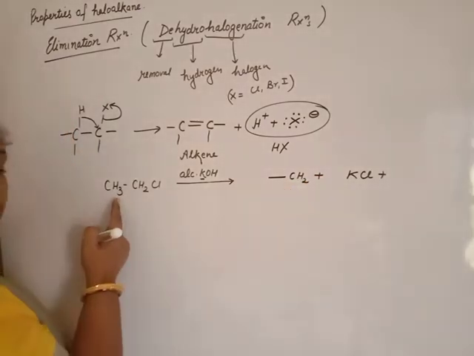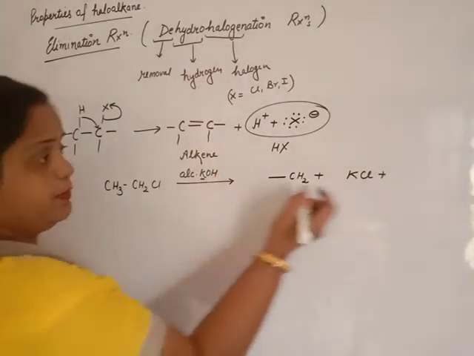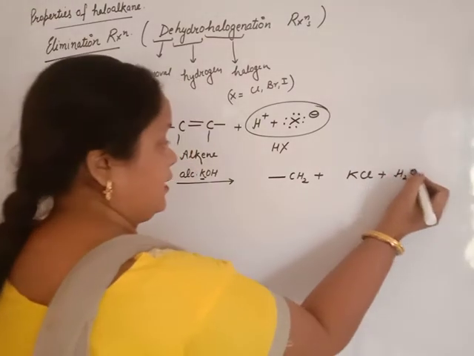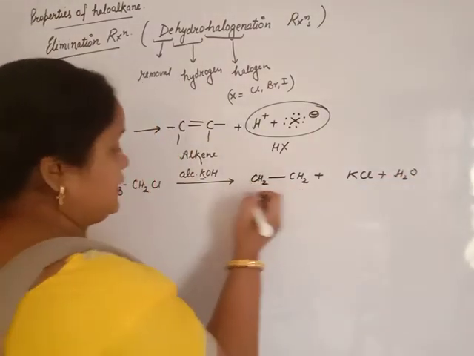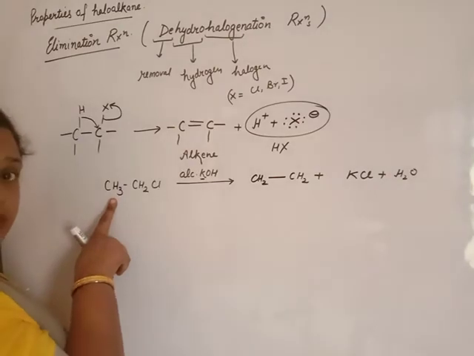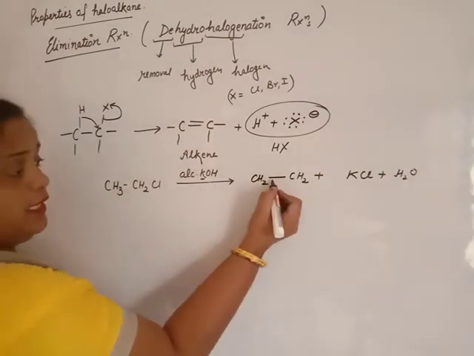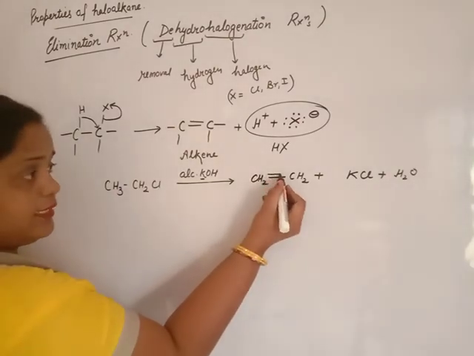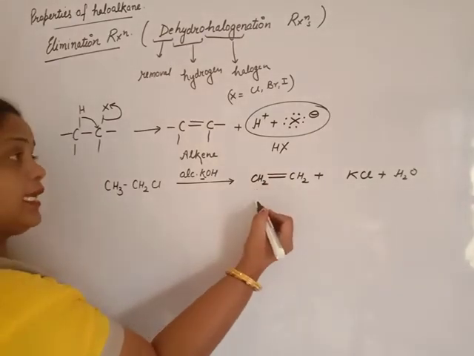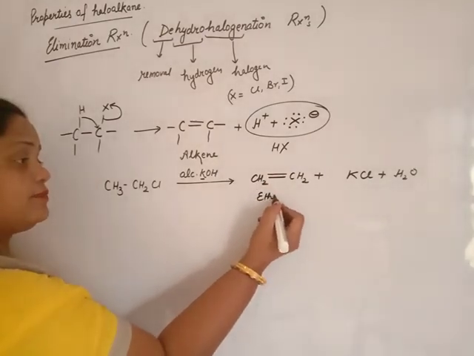The adjacent carbon leaves its hydrogen with the OH group in the form of water and we get CH2. This hydrogen leaves from the CH3 group. They will lose their electron to the adjacent carbon and we get an alkene, that is ethene.